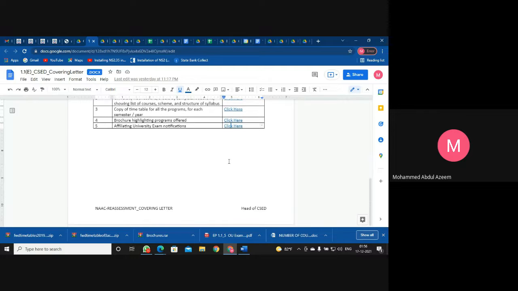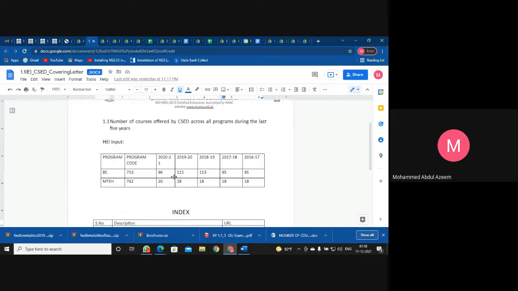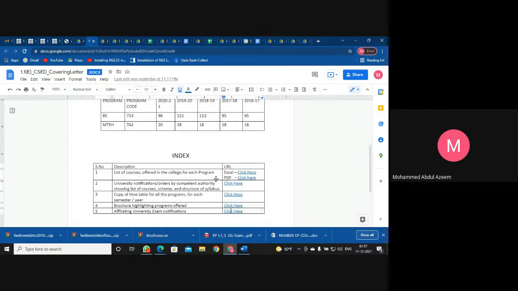Fine. So this way you need to prepare one covering letter for each of the criteria. I instruct all the criteria heads to instruct their respective in-charges to prepare the covering letters like this for each of their criteria, and after uploading the respective information in the drives, which I have just now shown, they can give their respective links here against this information.